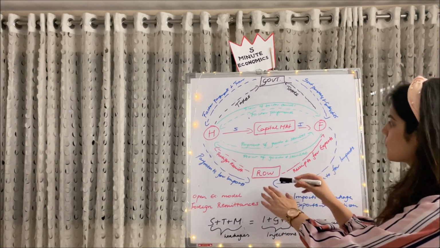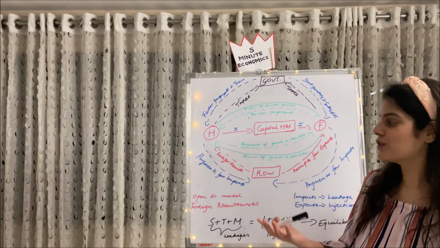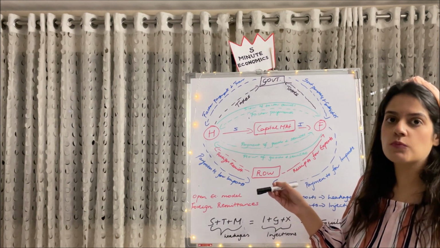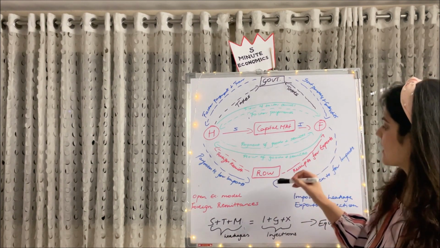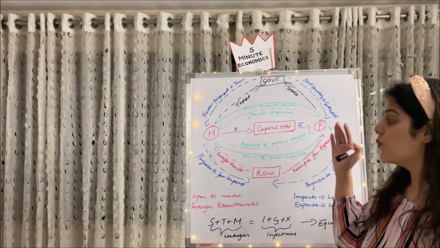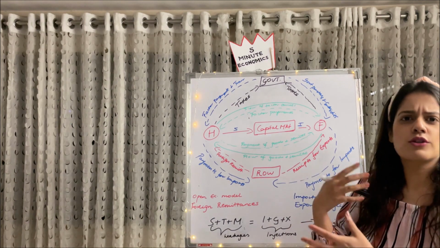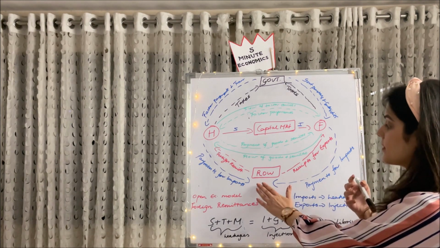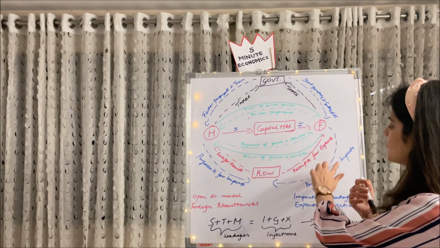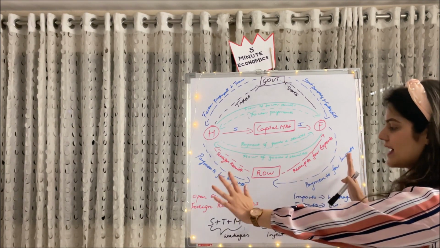Now moving to the rest of the world and firms, how do they interact? Firms obviously export goods to the rest of the world, and for that export they are earning receipts for the exports. So this is the money flow which has been shown from rest of the world to the firms. Whereas on the other hand, we know that firms also tend to import raw material, machinery and all of that from rest of the world, and obviously they have to make payments to the rest of the world for the goods imported. So this is all which has been added, guys.